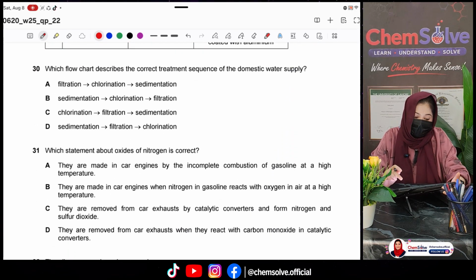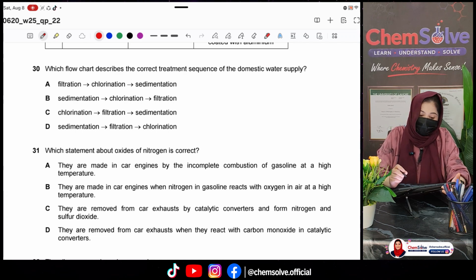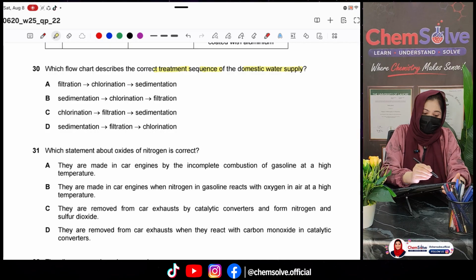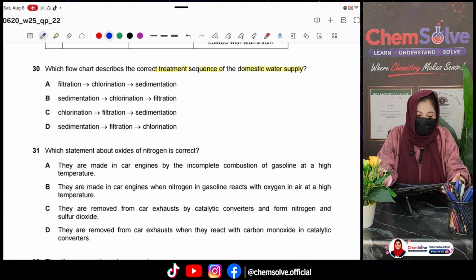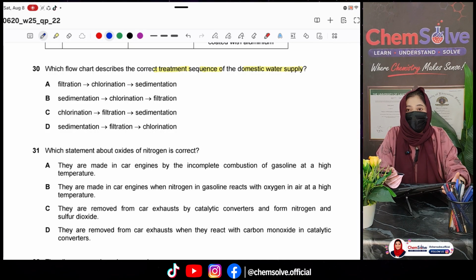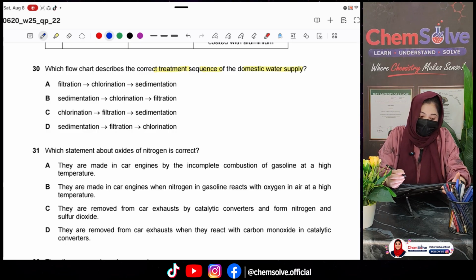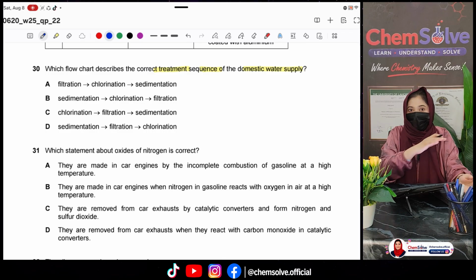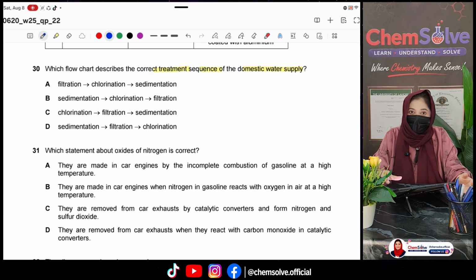Okay, question number 30. Which flow chart describes the correct treatment sequence of the domestic water supply? Again, it's a fact-based question. So what's happened here? First of all, sedimentation is done, that's why the bigger particles are accumulated at the bottom.